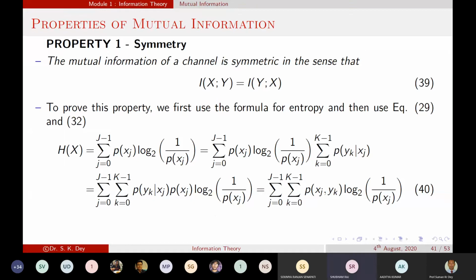Yes, sir. Okay. So now if we replace these two terms, what is the equivalent of these two terms? P of yk given xj into P of xj is equivalent to your joint probability P of xj comma yk.